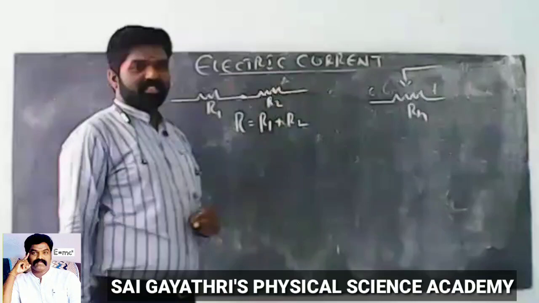So here two resistors are connected in parallel, then the effective or equivalent resistance is 1 by R equal to 1 by R1 plus 1 by R2. Or it is written as R2 plus R1 over R1 R2. So 1 by R is that, then R equal to R1 R2 by R1 plus R2. This is the effective resistance when two resistors are connected in parallel.